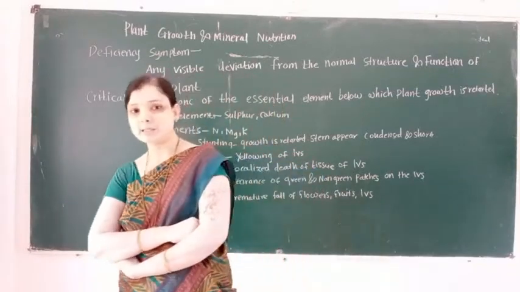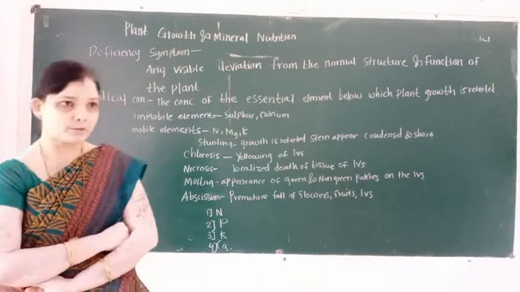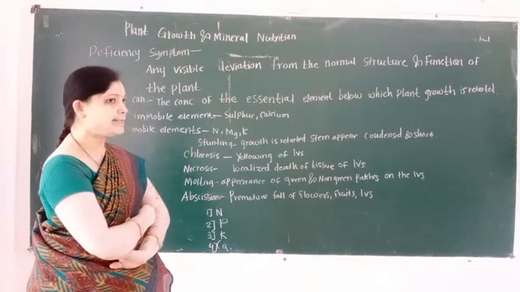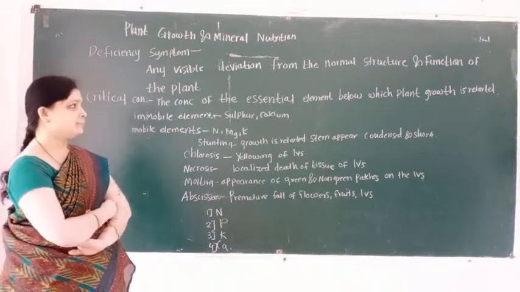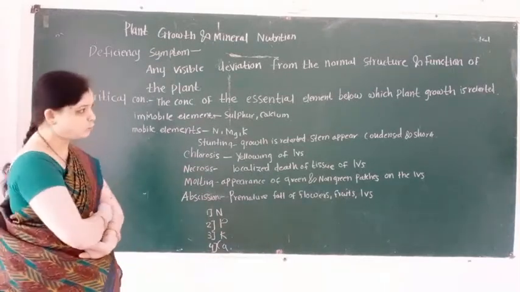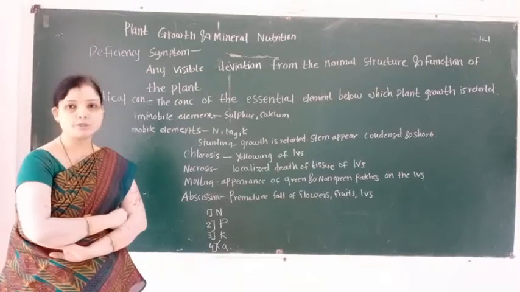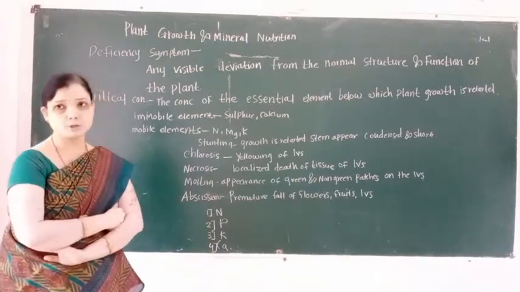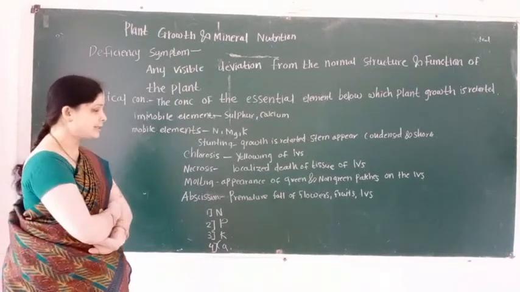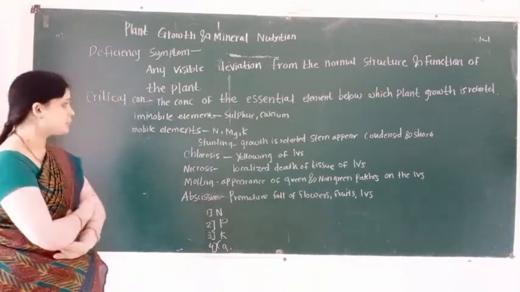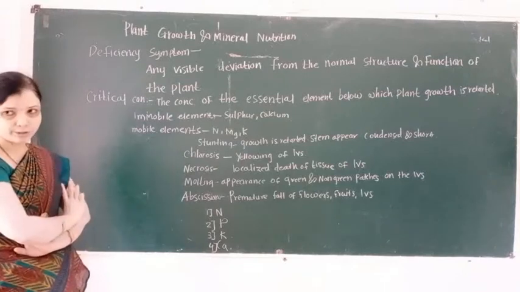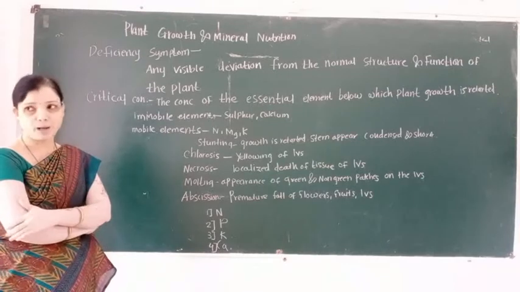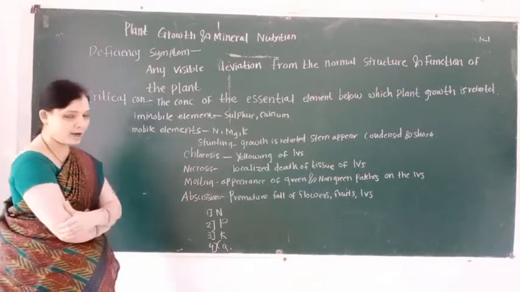So in this lecture we learned the deficiency symptom, that is, any visible deviation from the normal structure and function of a plant body. And the second definition is critical concentration: the concentration of the essential element below which plant growth is retarded.